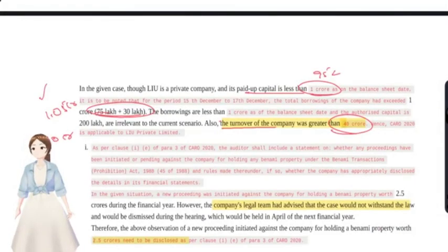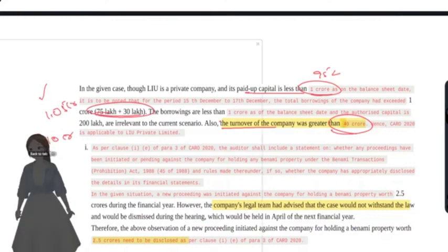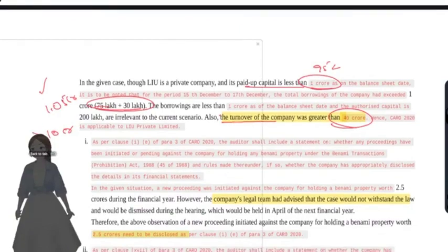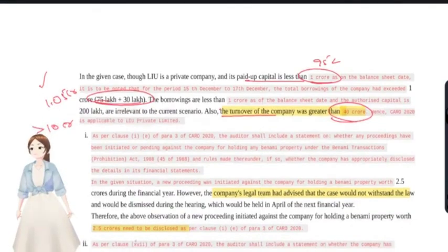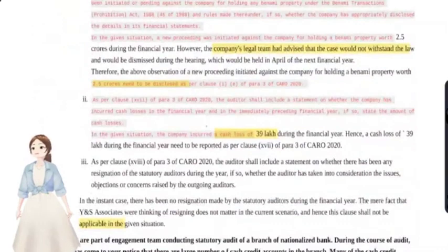And then later on the auditor had resigned. CARO auditor resignation, clause number 18, right? You have to report that. And cash losses you have to report under clause 17, of the cash losses that they have incurred. These are the things that you might have to report.